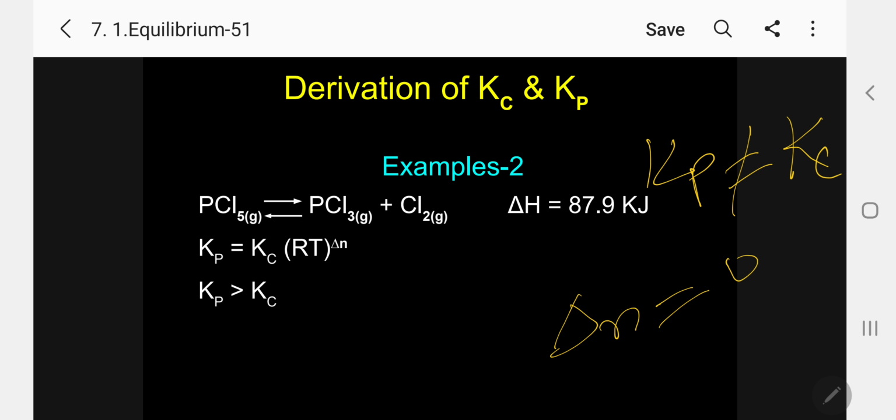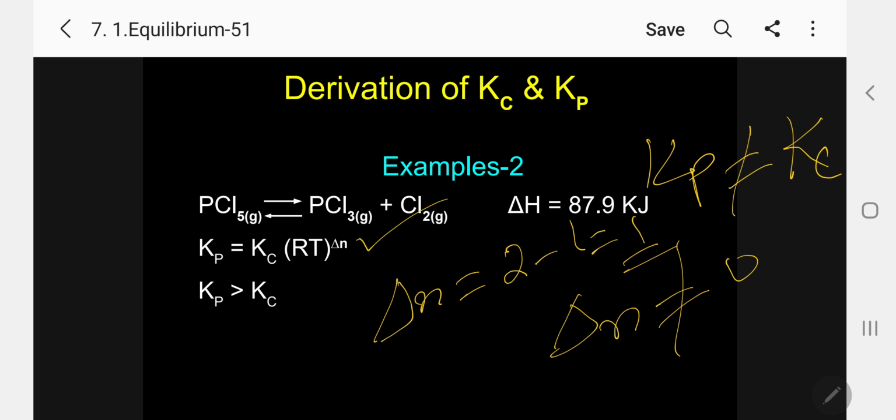If it is not equal to 0, then we can say Kp is not equal to Kc. In this case, the delta N equal to 1. 2 minus 1, that is 1 is the answer. So Kp equal to Kc RT to the power of delta N equal to 1. So Kc into RT. Therefore, Kp is greater than Kc.